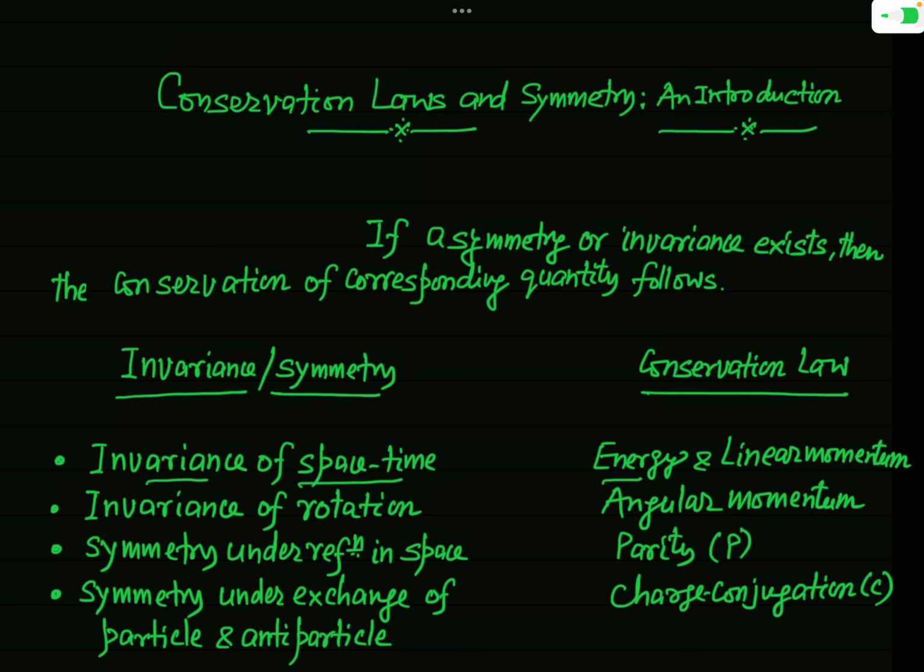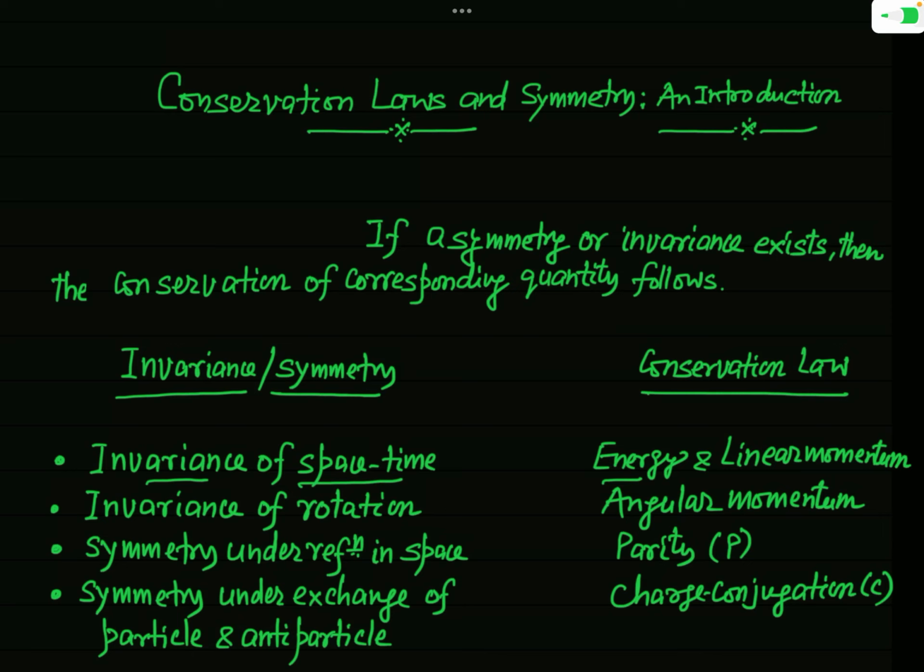For example, the assumption that the space is homogeneous. If you consider that our space is homogeneous, that requires that the Hamiltonian as well as the probabilities associated with the physical system will be invariant under displacement or translation in space.